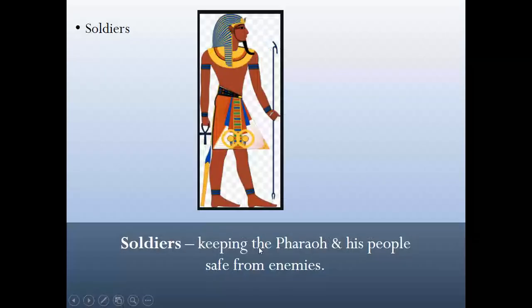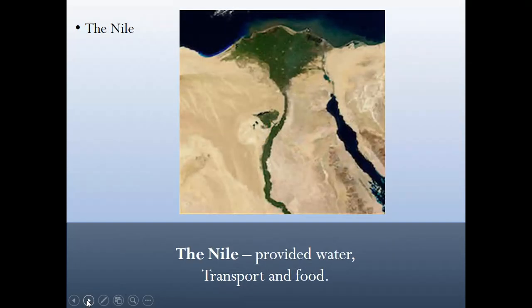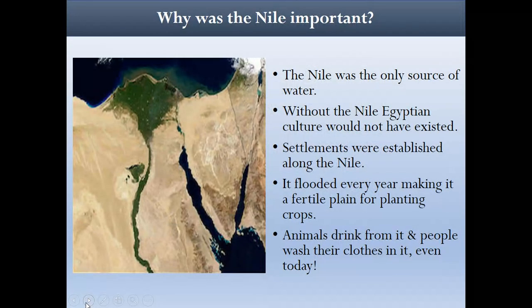Soldiers. Soldiers keeping the pharaoh and his people safe from enemies. The Nile. The Nile provided water, transport and food. Why was the Nile important? The Nile was the only source of water. Without the Nile, Egyptian culture would not have existed.